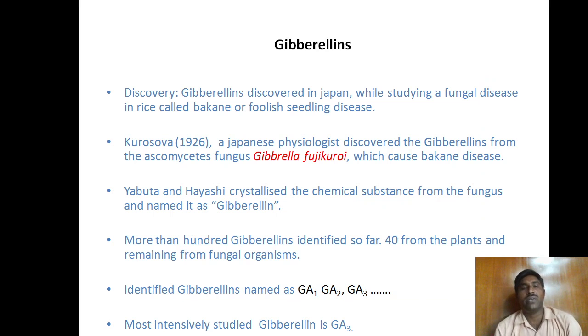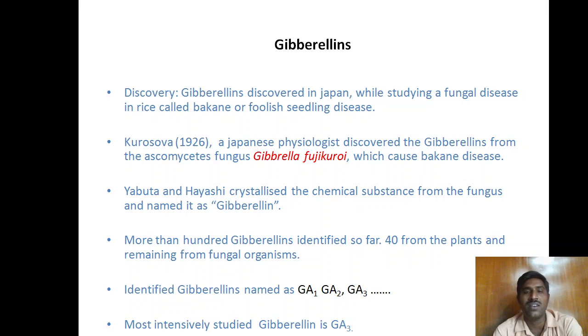Then coming to the gibberellins. The discovery of the gibberellins: gibberellins were discovered mainly in Japan while studying a fungal disease in rice called Bakanae, the foolish seedling disease. That means Bakanae foolish seedling disease means the plant grows very tall without any seed set.